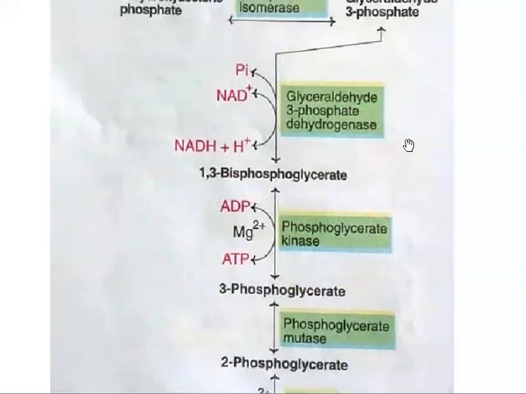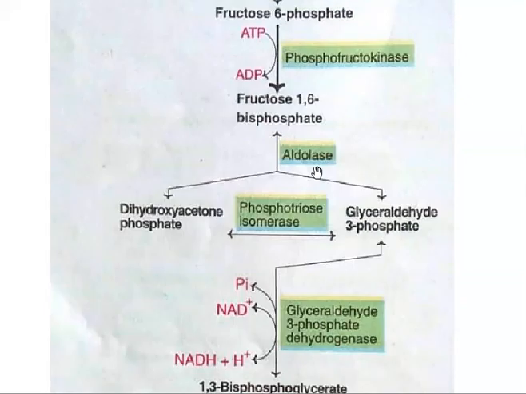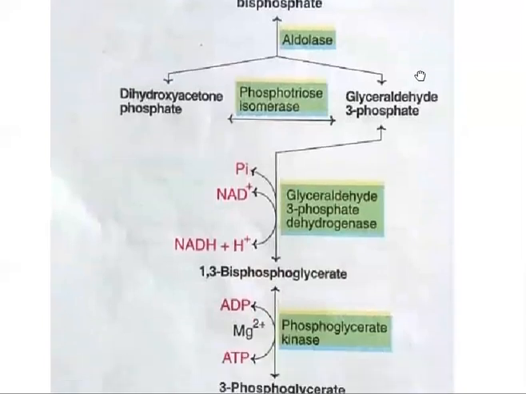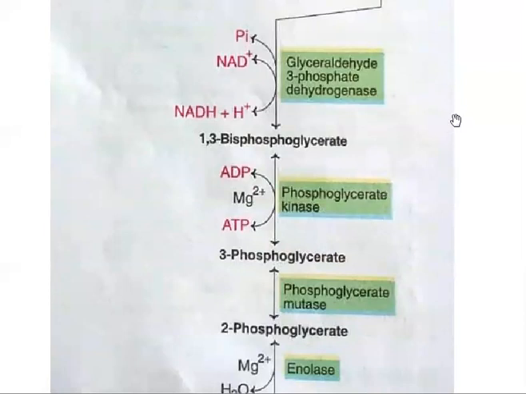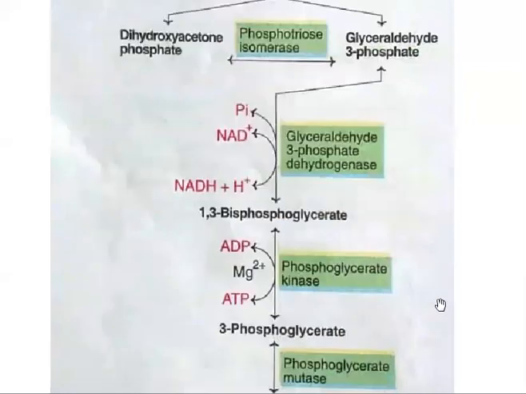So glycolysis is a 10 reaction pathway in which 3 reactions form the first phase, that is the energy utilization phase or energy investing phase. The fourth reaction comes under the splitting phase, where the 6 carbon compound gets split into two molecules of three carbon compounds, and the remaining six reactions come under the energy releasing phase, right? So these are the reactions where energy gets released.